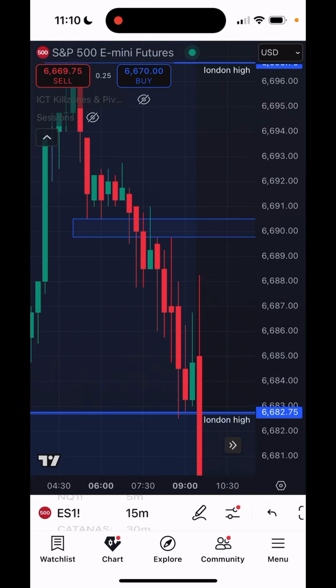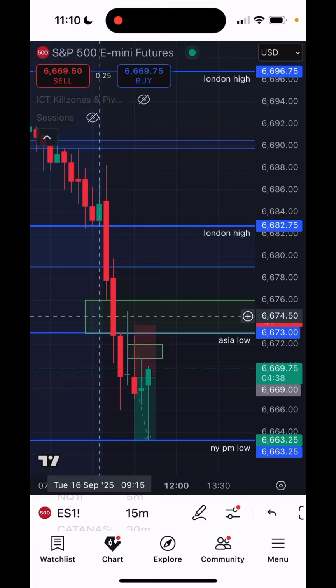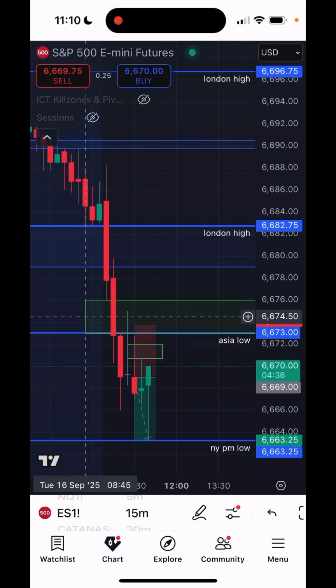So I ended up getting stopped out of that NQ trade at break even, and as you can see, ES was hovering and respecting this 15-minute bearish fair value gap. So luckily I did move that to break even, and from there I saw that ES was in bearish order flow, and it still had those New York PM lows from yesterday below. So I figured if we could hold that 15-minute bearish fair value gap to find an entry, we could hit shorts down to those New York PM lows.